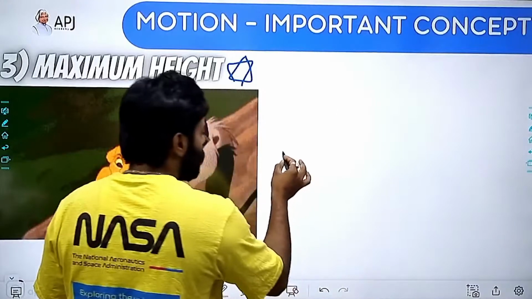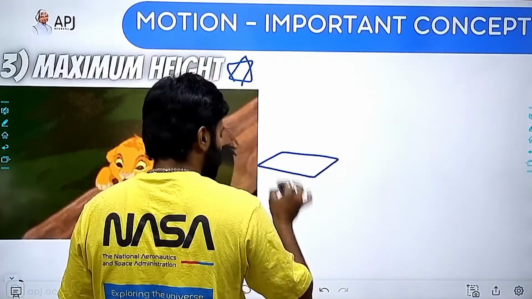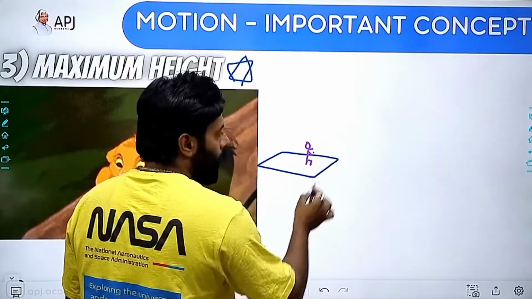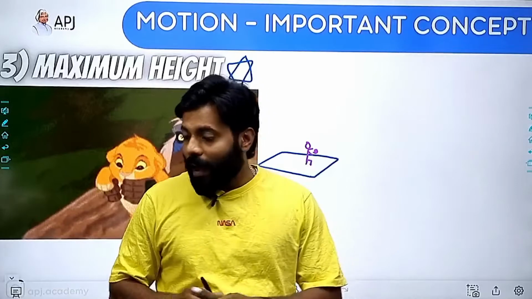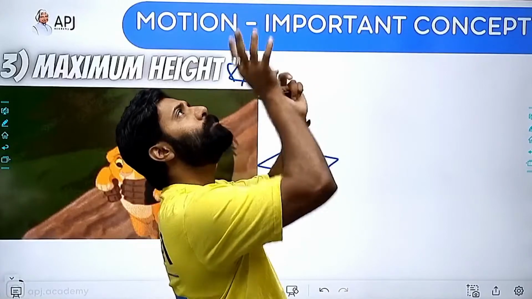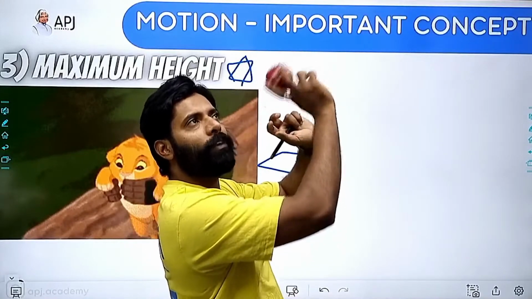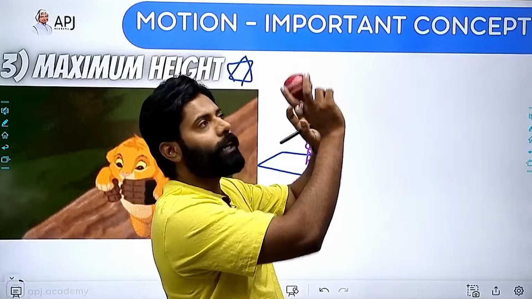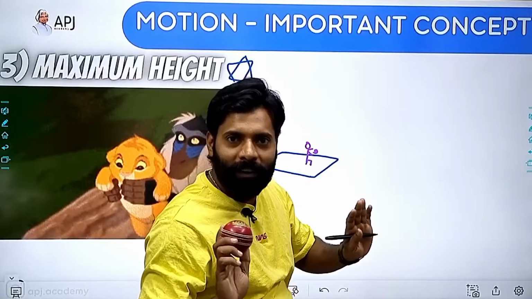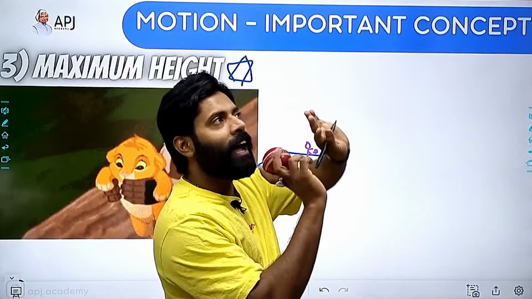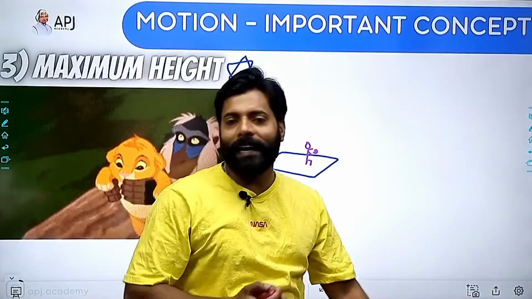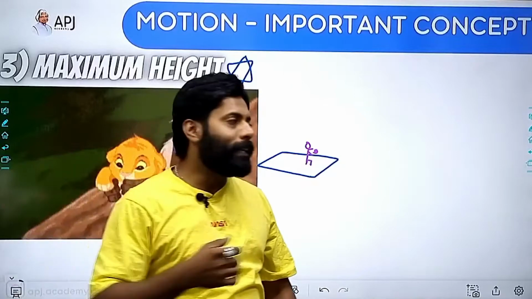Imagine that you are standing here on the ground, and you are having one ball. If I am carrying one ball with me and I want to throw this ball upward, I have to provide some velocity, right? If I do not provide any velocity, it will come down. It won't go up. It's just simple physics. I cannot make this ball go up without providing any velocity, right? So I need to provide the velocity.